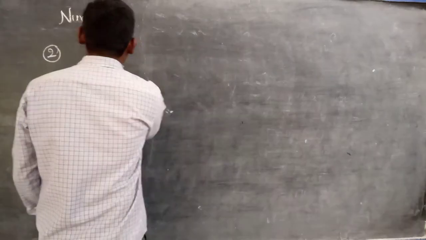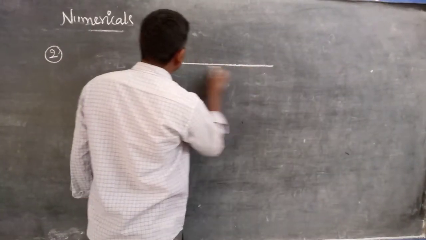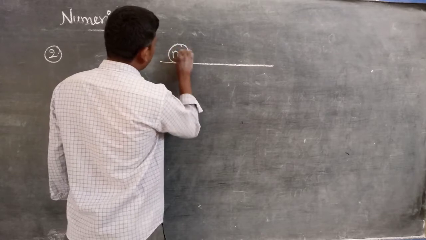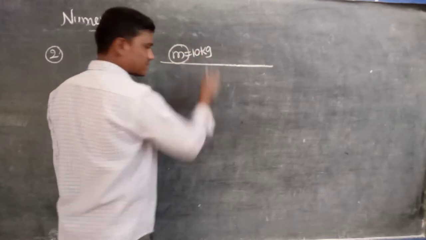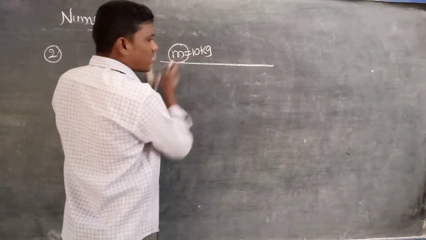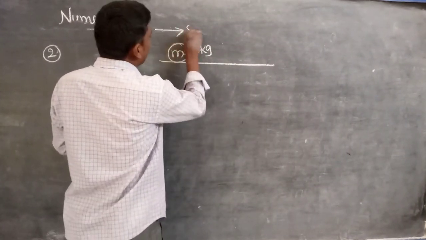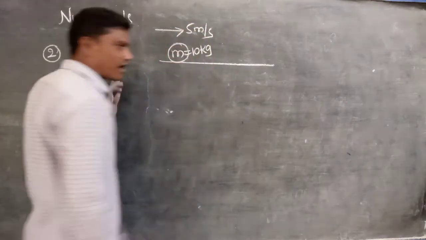So for your understanding, first I will draw a diagram here. A body of mass m. What is this mass? 10 kg. The 10 kg body is moving with 5 meters per second initially, according to the statement.